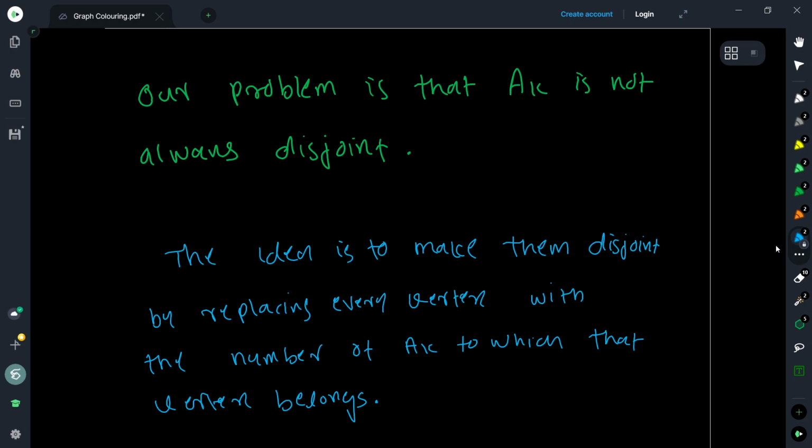Since the A_K are not usually disjoint, we want to make them disjoint by replacing every vertex with the number of A_K to which that vertex belongs, the number of maximum independent sets to which this vertex belongs, so that now we can choose them to be disjoint. Now we want to also make sure that the perfectness is maintained. How do you make sure of that?